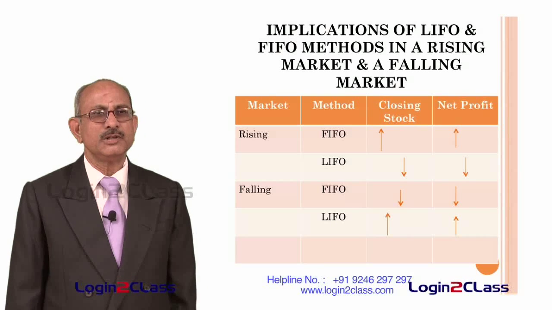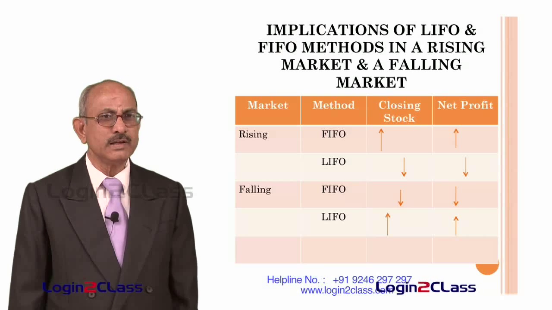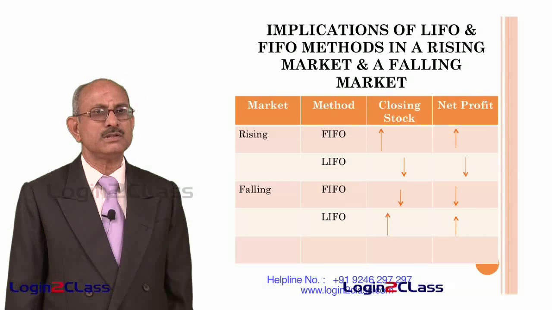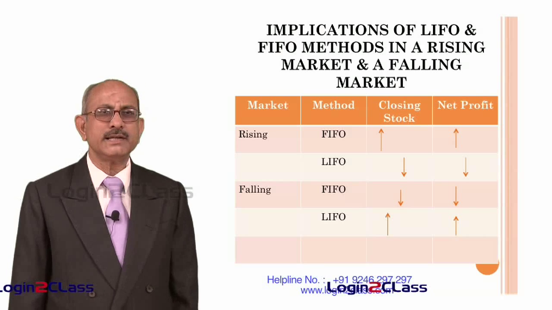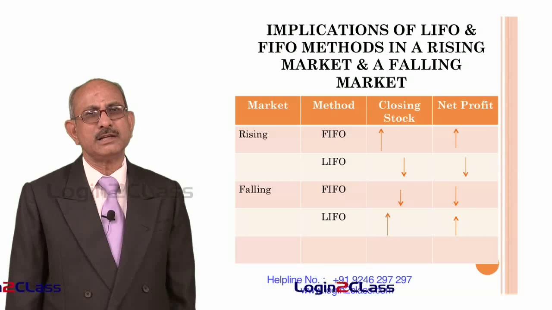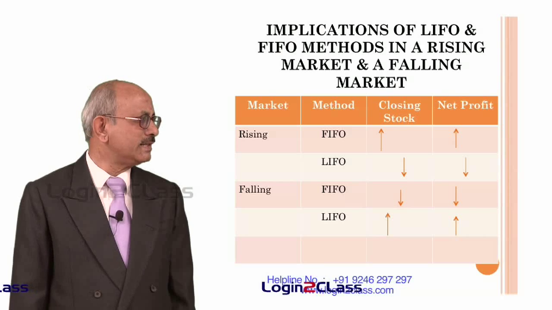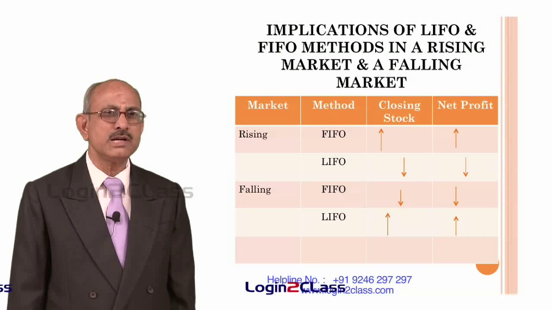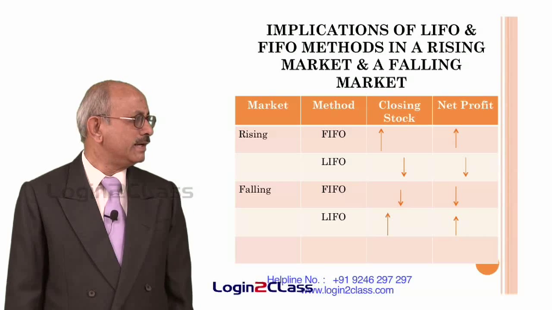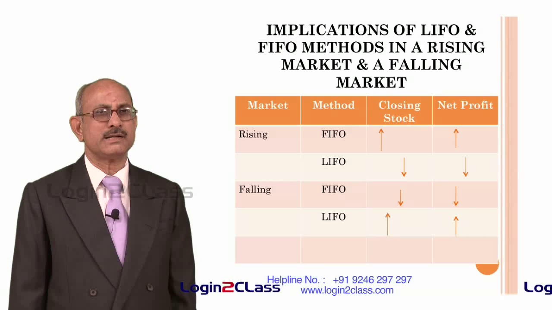Now, let us consider what happens in the case of a falling market. That means when the prices are going down. So, let us take the FIFO method. As I said, FIFO method always takes into account the prices of the latest consignments. In the case of a falling market, the latest consignment will be priced lower than the earliest consignments. Hence, the closing stock will be valued at a lower level, and because of that there is understatement of the closing stock, and as a result of that even the net profit will be understated. So, it will be exactly opposite of what happens under FIFO method in a rising market.